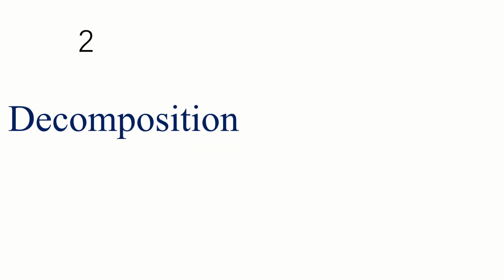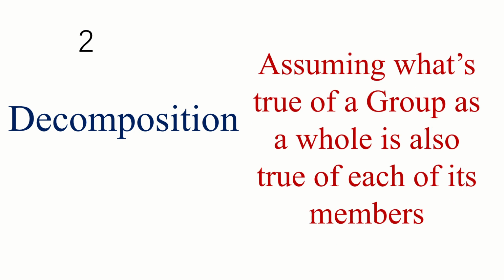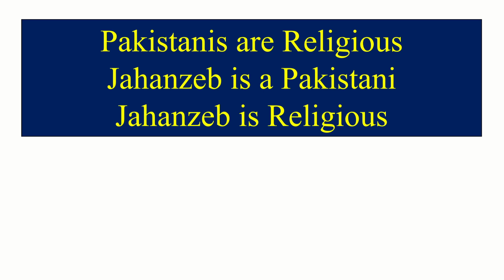The second fallacy is that of decomposition. Assuming what is true of a group as a whole is also true of each of its members. Now, the example that we gave in the beginning: Pakistanis are religious, Jahazeb is a Pakistani, therefore Jahazeb is religious. This argument is invalid because it commits the fallacy of decomposition. The fact that Pakistanis are religious doesn't mean that each and every Pakistani is religious.